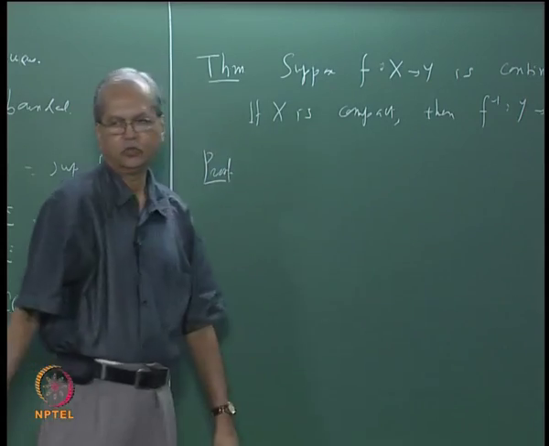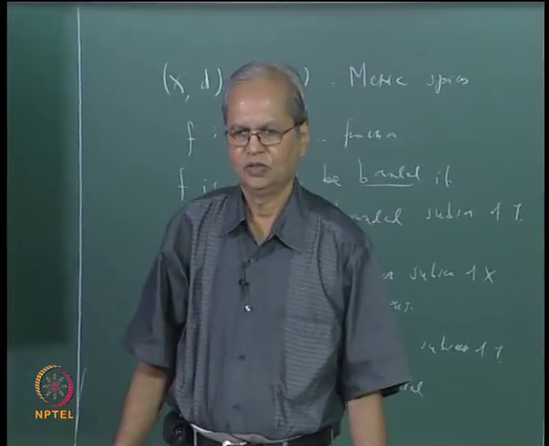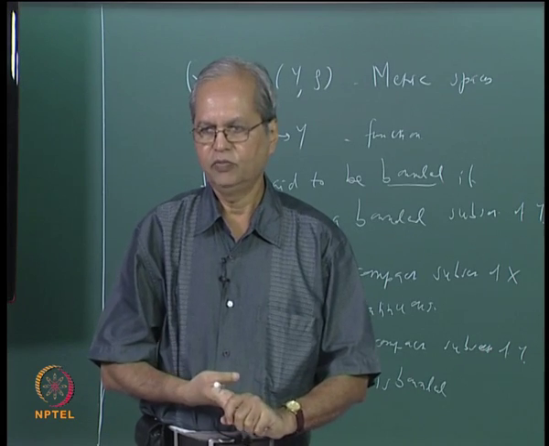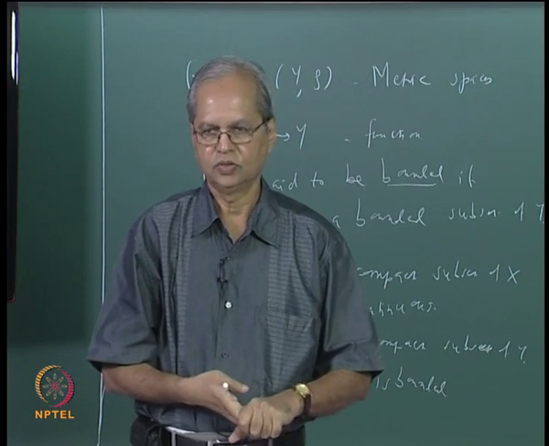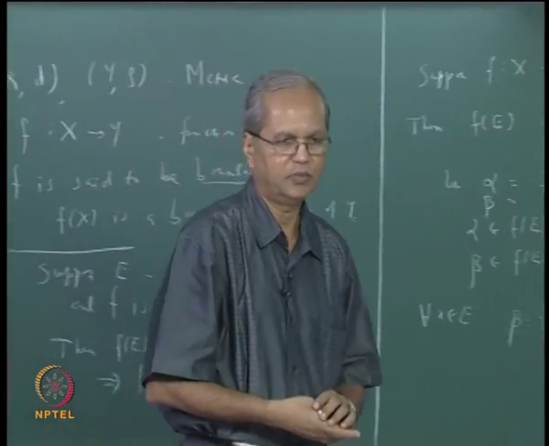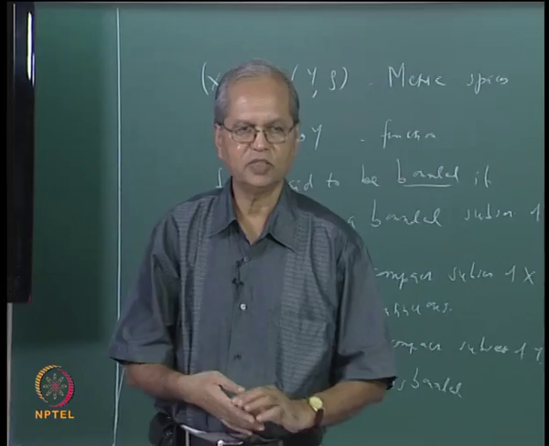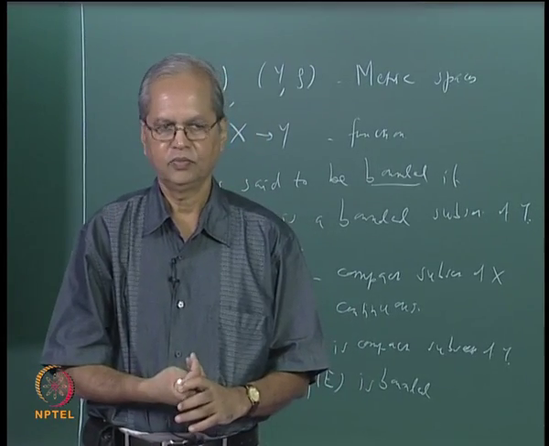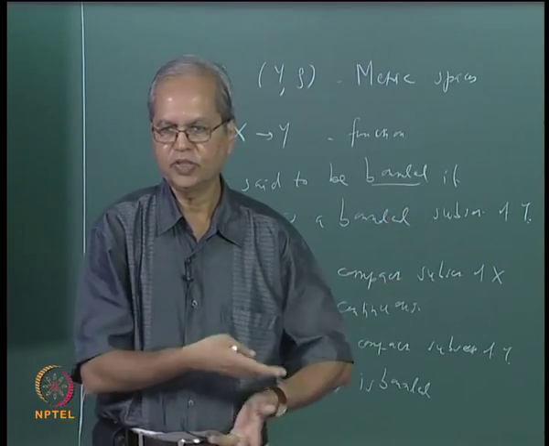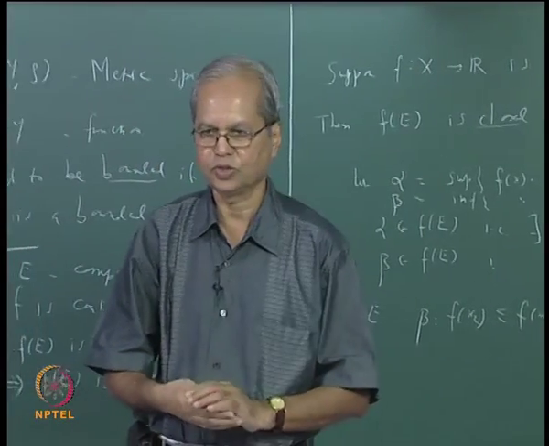Now how does one prove that a map is continuous? Well, there are several ways. You can either use the epsilon delta definition, or we have shown that equivalently one can show that the inverse image of an open set is open. Is it also clear to you that it is equivalent to saying that the inverse image of a closed set is closed? Because closed sets are nothing but the complements of open sets, and under a bijection complements are also preserved. So it is enough to show that the inverse image of a closed set is closed.